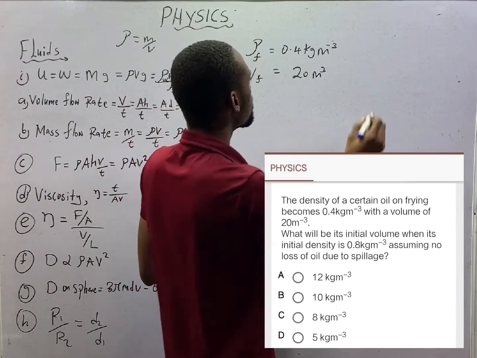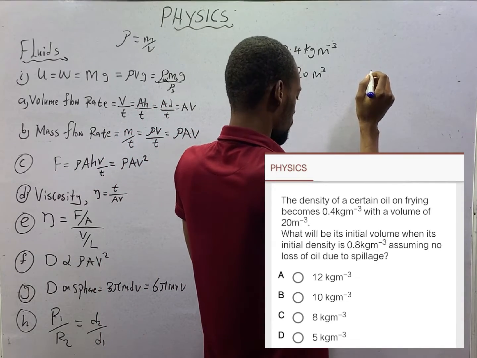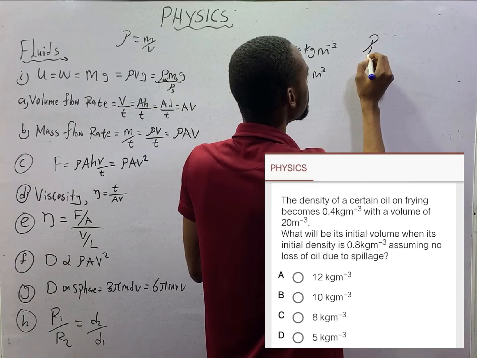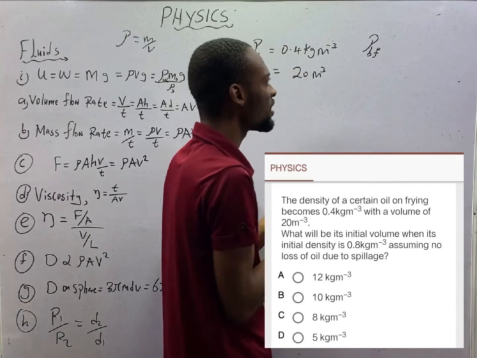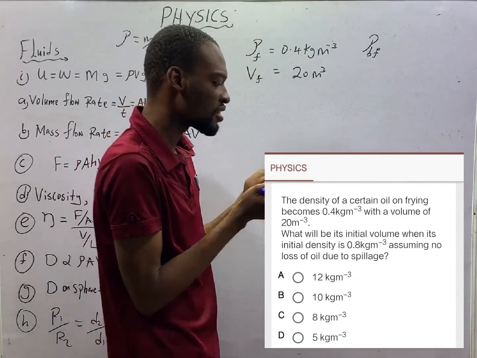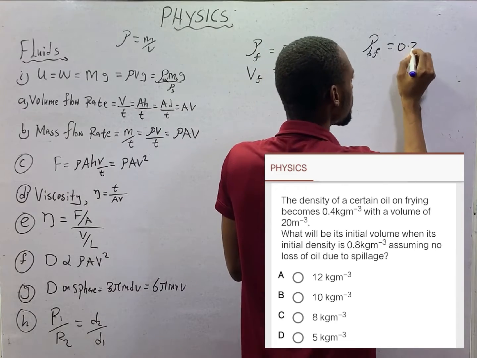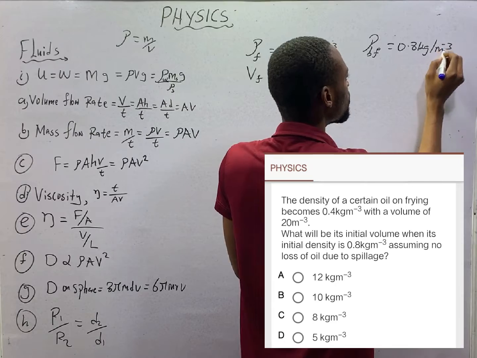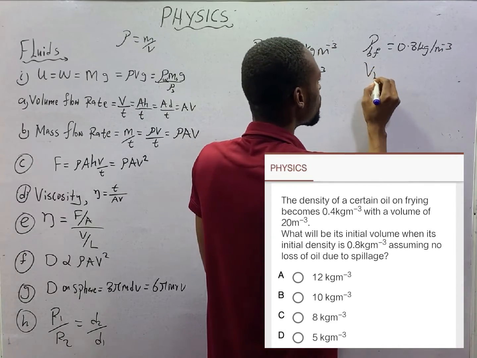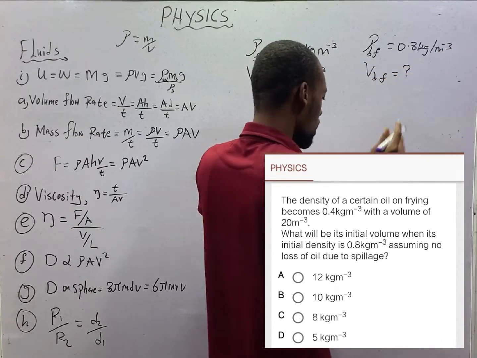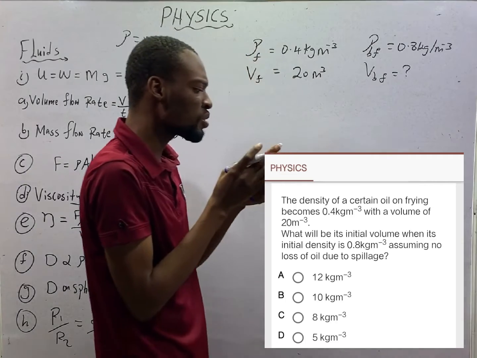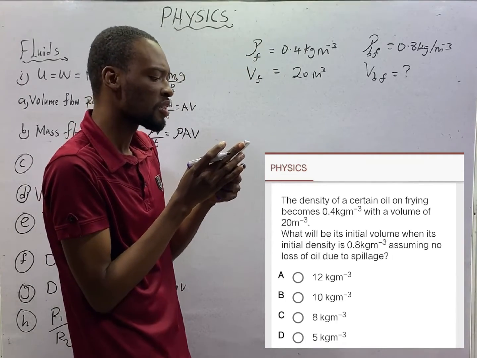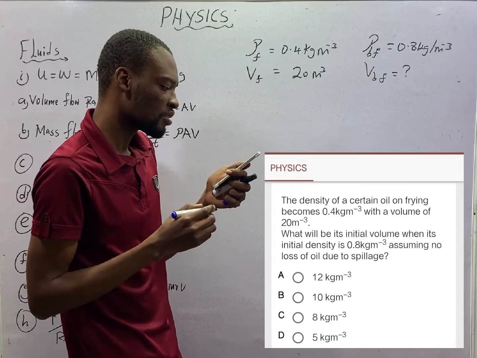Now, let's say the density before frying, B, is 0.8 kilogram per meter cube, and the volume before frying is our question. Assuming no loss of oil due to spillage. Look at this.